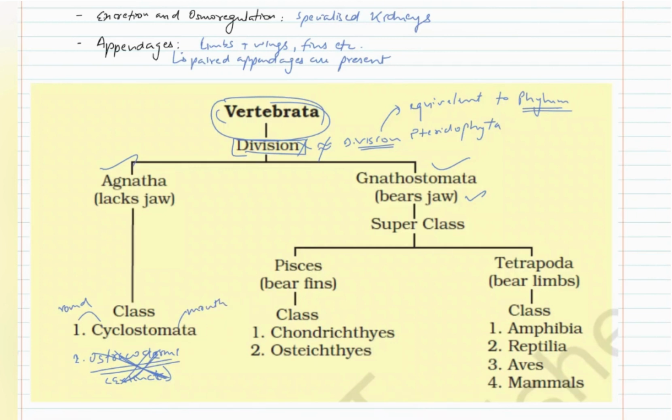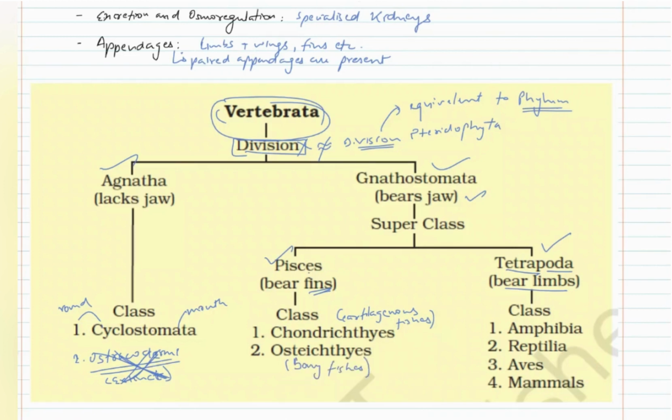Now in Gnathostomata we have two superclasses, superclass Pisces and superclass Tetrapoda. Pisces means fishes which bear fins, and tetra means four, poda means legs, so these animals will bear four limbs. In Pisces we have two classes, Chondrichthyes which are cartilaginous fishes, and Osteichthyes which are bony fishes.